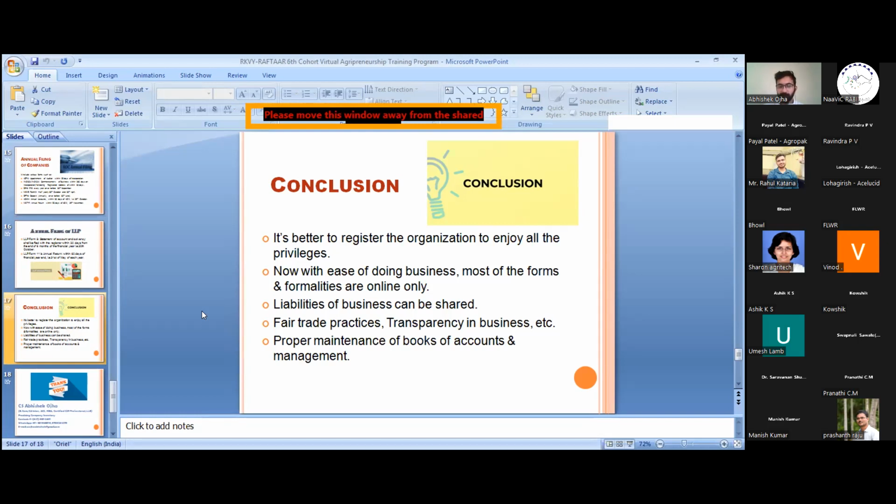You have fair trade practices. The true and fair picture of your business can also be understood by you. You can take the clear picture of your business financials. You have the transparency of the business, because in many of the provisions, it is advisable to provide your business financials on your websites also. You have to maintain the proper books of accounts. That is a major advantage of registering a business. If you don't do this, then there are no proper accounts of the business.